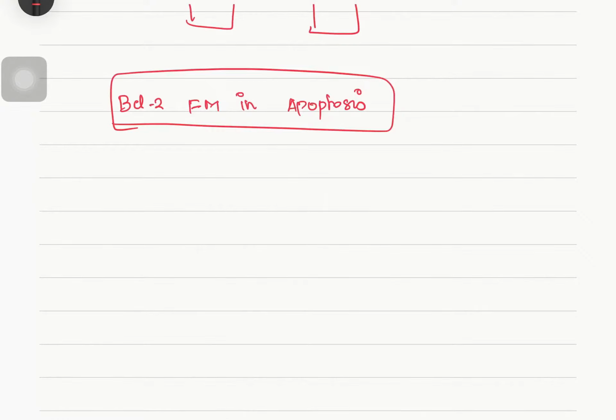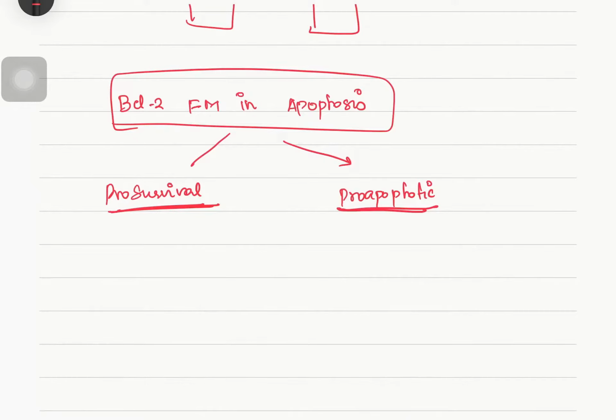So this BCL2 will have two actions. What are the two actions? It can have some proteins which are responsible for pro-survival, and also some proteins which are responsible for pro-apoptosis. One is going to cause the cell to survive, the other is going to cause the cell to die.